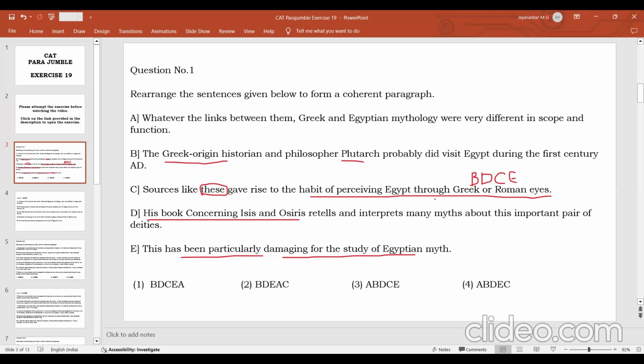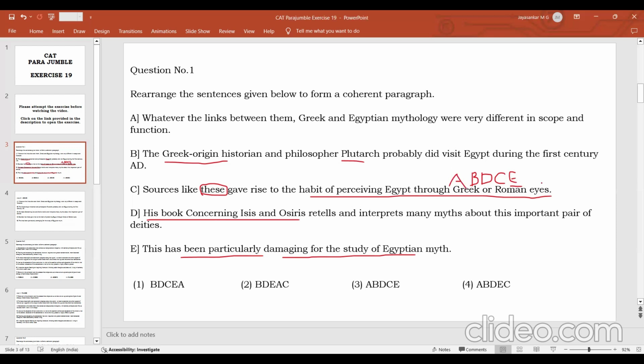So what can you say about the first sentence? Very definitely you can say A, because A is what the problem is. When you say this is very damaging for Egyptian mythology, first you should state that this tendency of looking at Egyptian mythology from a Greek or Roman point of view is not correct. That is what this first sentence is saying, that they are very different in scope and function. Then Plutarch visited, and he wrote a book interpreting Egyptian mythology from a Greek point of view. So sources like this are interpreting myths about important deities from a different point of view, and this is very damaging for the study of Egyptian myth.